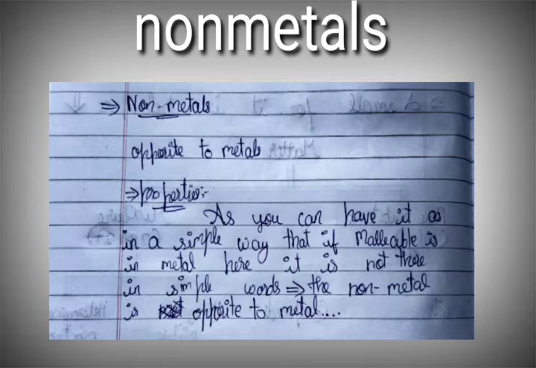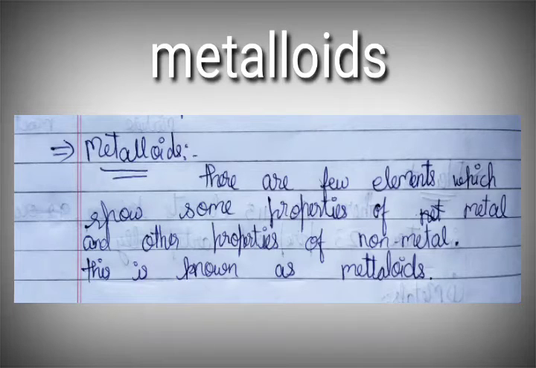Next is the non-metals. The non-metals can simply be said to be the opposite of metals, as their properties are the opposite. In a simple way, if malleable is a property of metals, then it is not there in non-metals. So they are called the opposite of metals. Now we can see metalloids. There are a few elements which show some properties of metals and other properties of non-metals. These are known as metalloids.